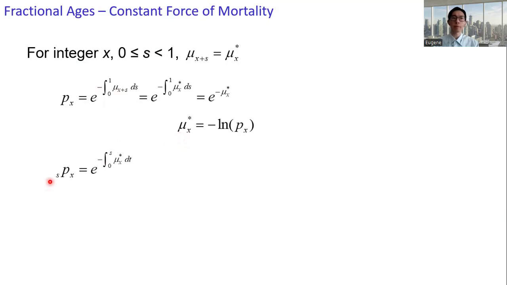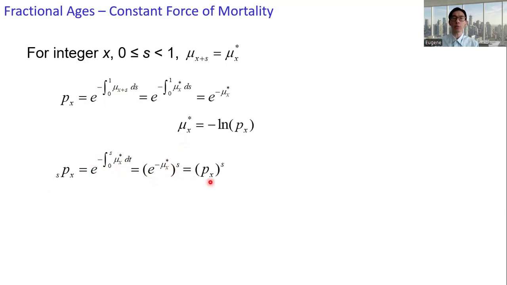sPx, by definition, is again e to the negative of the integral of the force of mortality dt, where t integrates from 0 to s. And we get e to the negative of mu x star, raised to the power s. And the expression in the bracket is simply px.